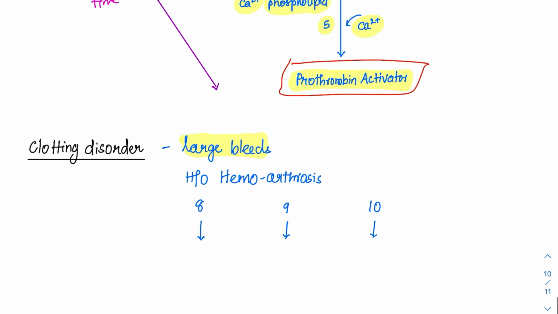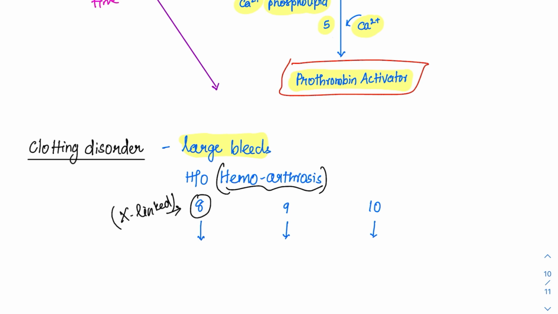Usually this clotting disorder, the major one, that is hemophilia A, that is dependent upon the factor 8, is an X-linked disorder. So they will give a classical history of a male young child who was running or walking around and suddenly fell on his knee and developed a huge hemarthrosis or a huge swelling around his knee joint. That will be the classical history. The hemarthrosis will be the classical history.